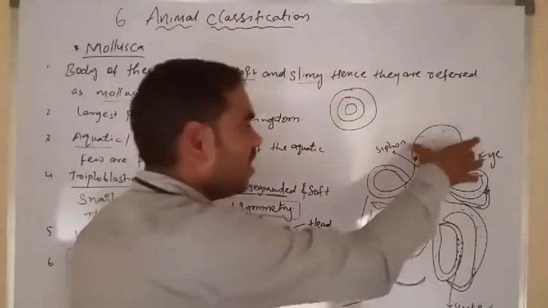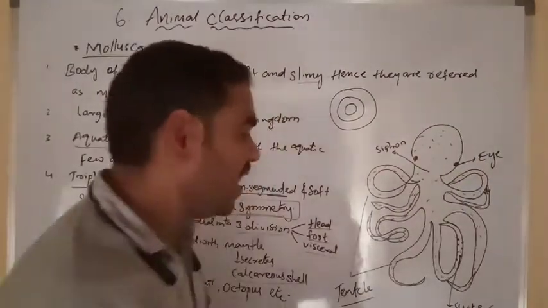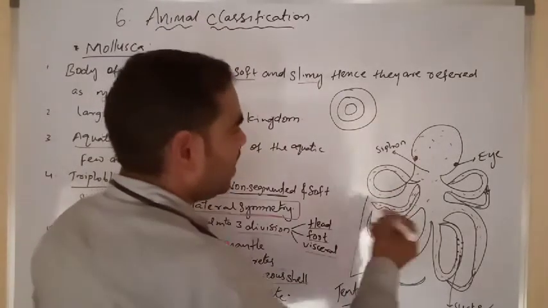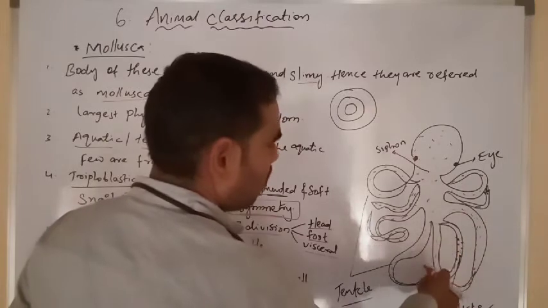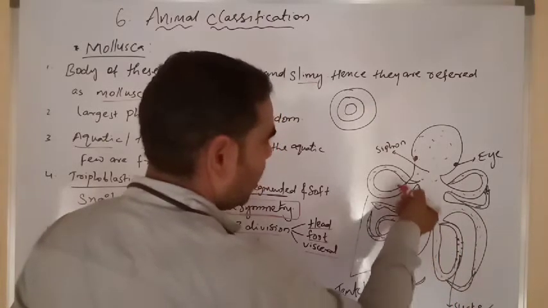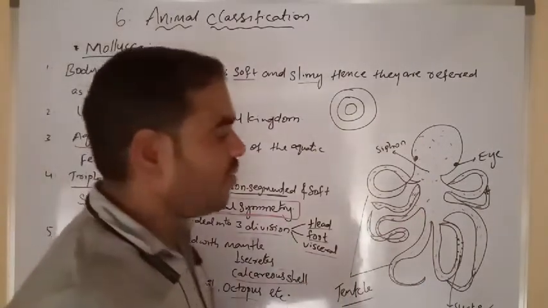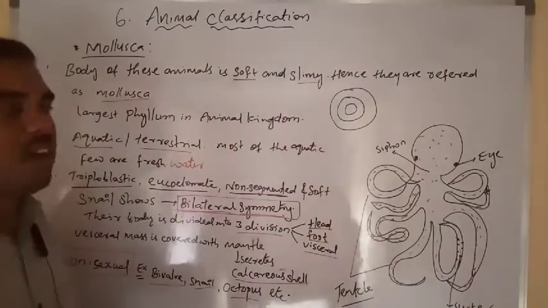In the octopus, eight tentacles are present: 1, 2, 3, 4, 5, 6, 7, 8. The main function of the tentacles is holding and capturing the food.